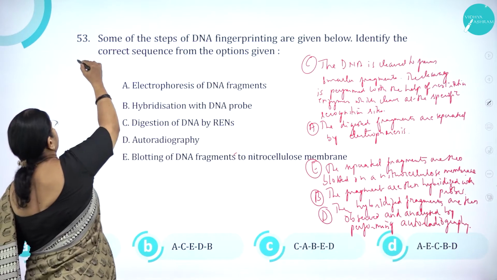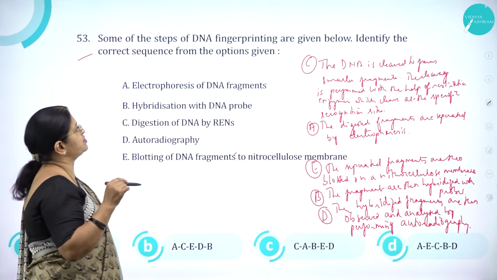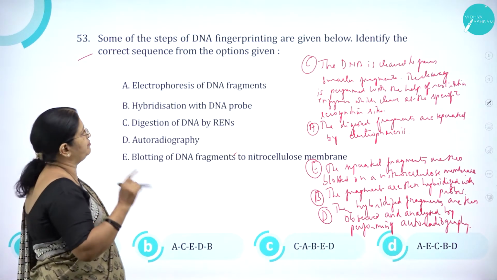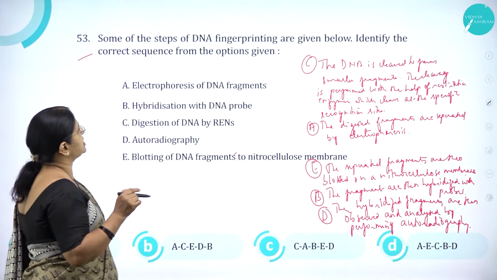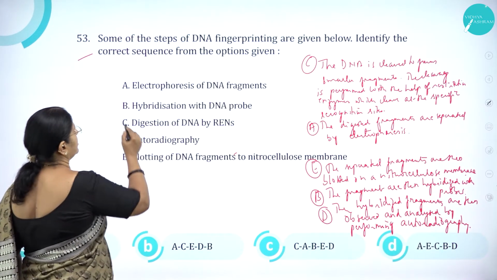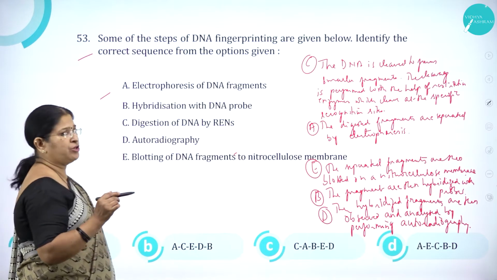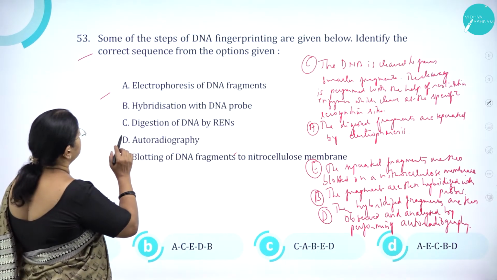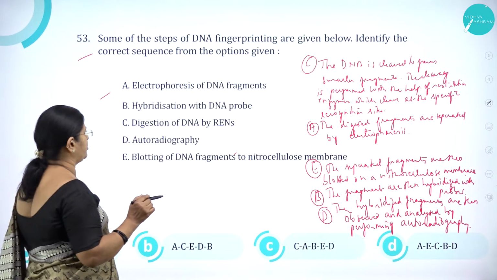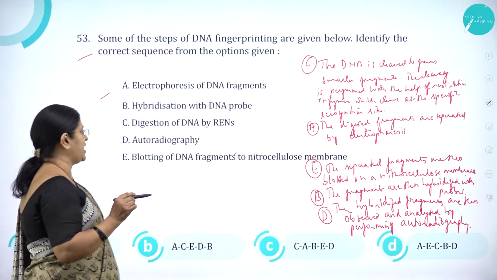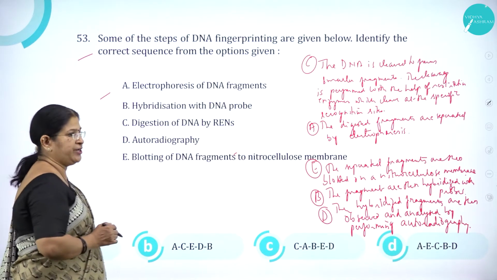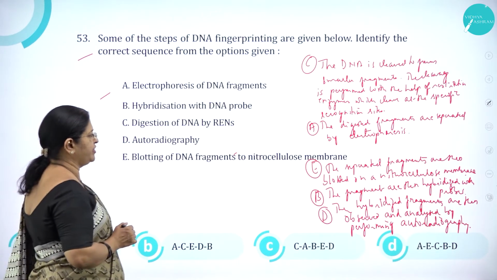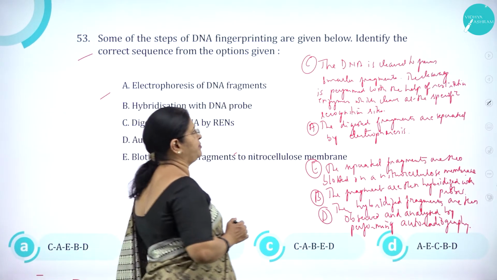Moving on to question number 53. Some of the steps of DNA fingerprinting are given below. Identify the correct sequence from the options given below. Option A, electrophoresis of DNA fragments. Option B, hybridization with the DNA probe. C, digestion of DNA by RNAs. D, autoradiography. And E, blotting of DNA fragments to nitrocellulose membrane.